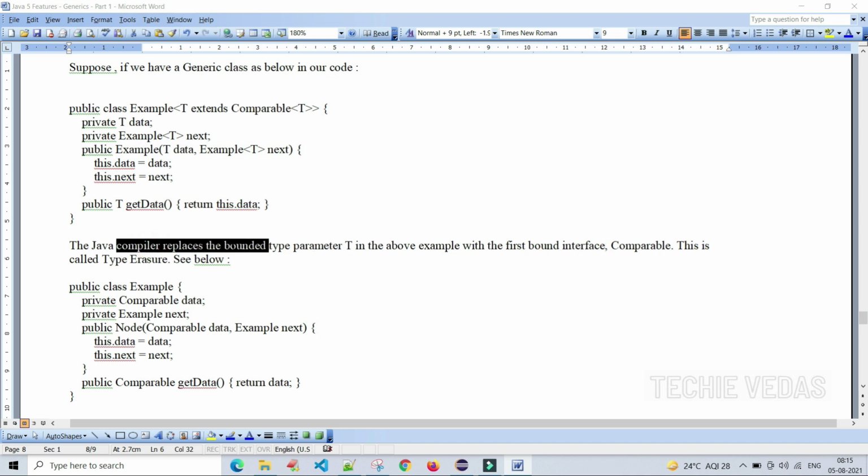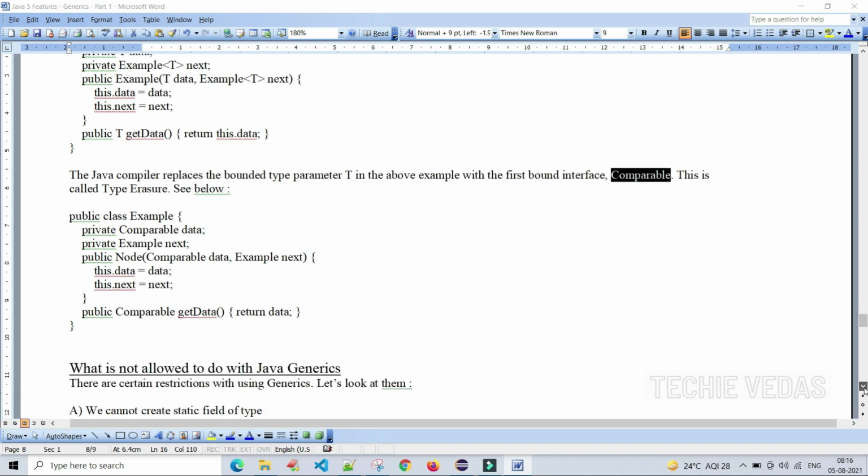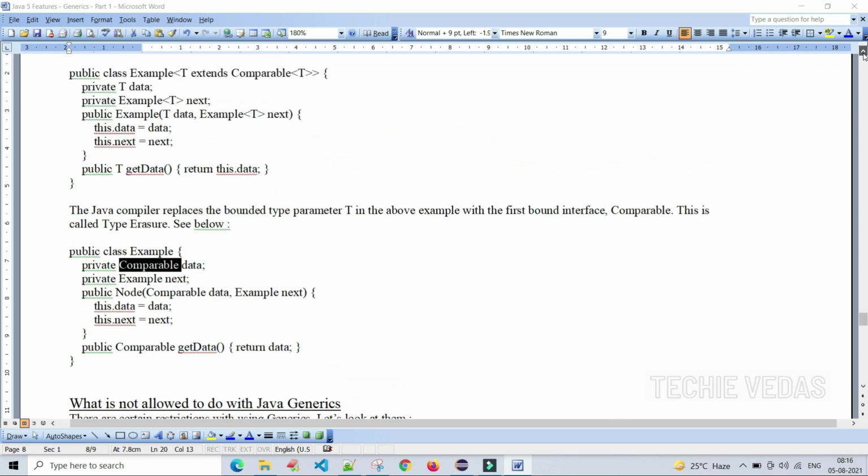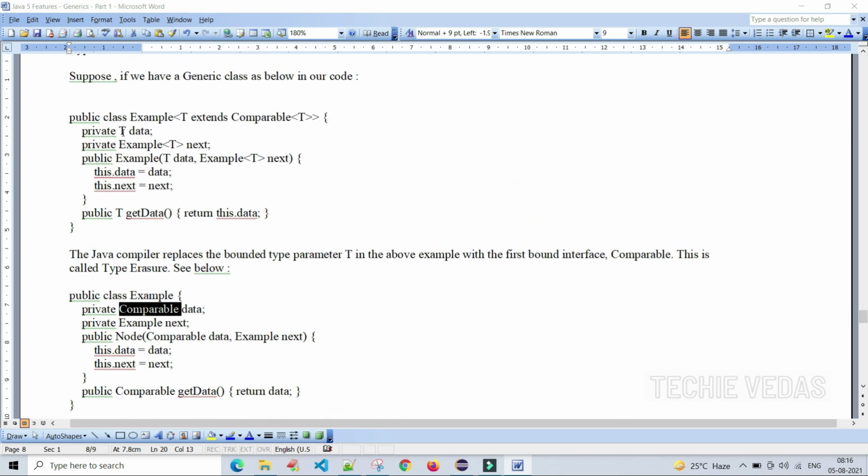The Java compiler replaces the bounded type parameter T in the above example with the interface, that is Comparable. This is called type erasure. Let's see below how they are doing it. The same example class, Comparable. See here, earlier it was T data, type parameter data.